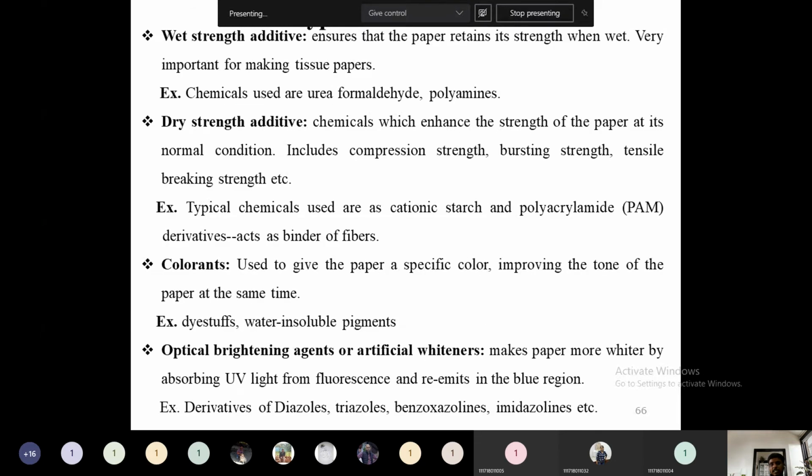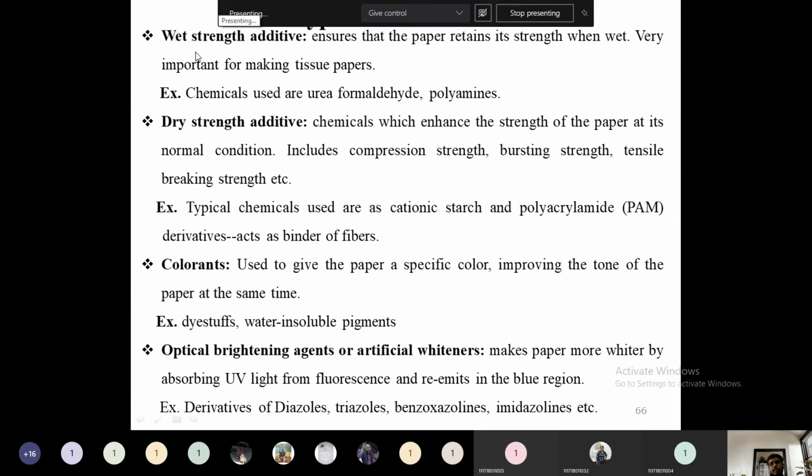So the first one is a wet strength additive. This wet strength additive is added when we dissolve oily paper in some water. Why can't it just wet it down? Because the particular paper is synthesized in such a way that it should remain in a wet strength state. Its wet strength is very high. So this wet strength additive will just ensure that paper retains its strength when it is wet.